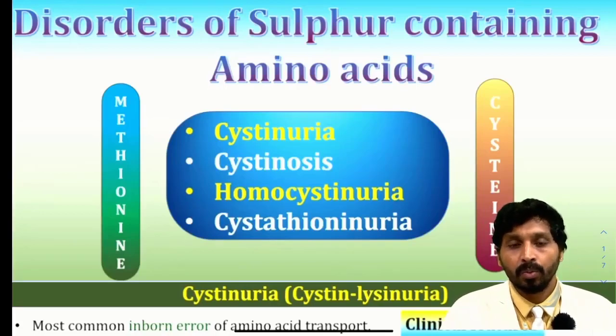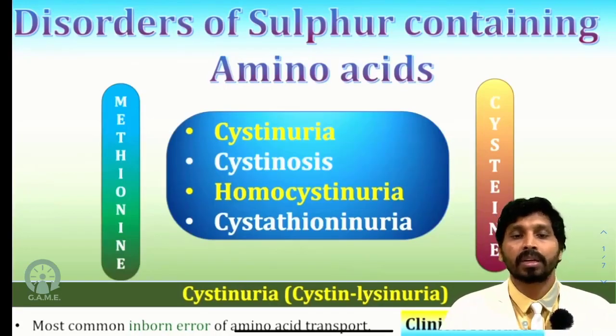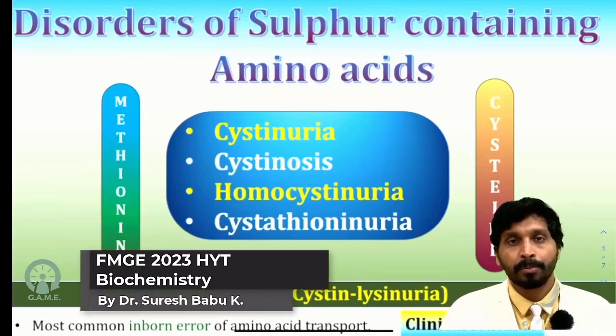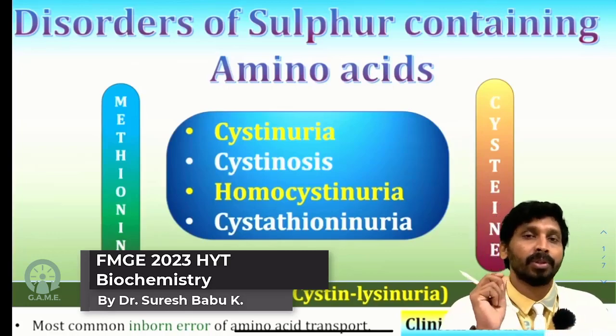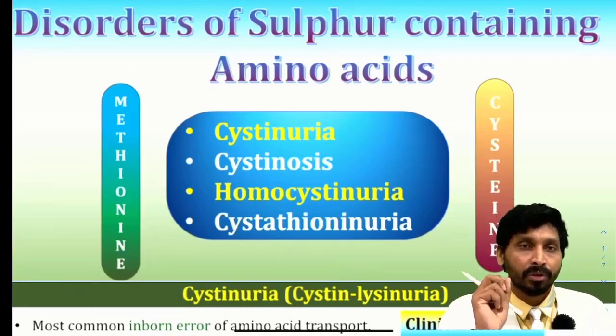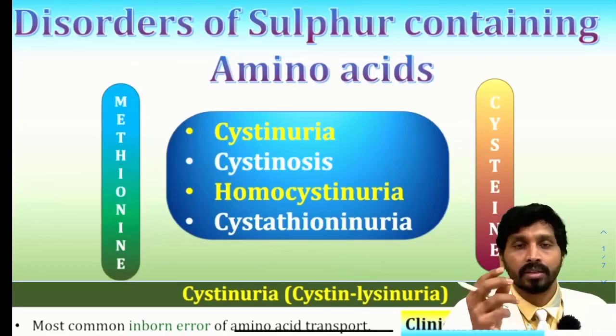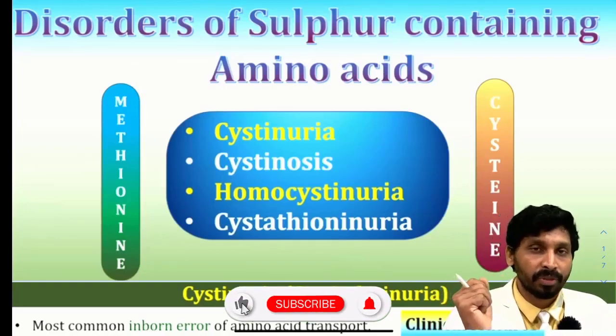So in this video, we will be talking about disorders related to the sulfur containing amino acids. We are all aware of what the sulfur containing amino acids present in proteins are. There are two sulfur containing amino acids, methionine and cysteine. Methionine is essential whereas cysteine is non-essential, because if you have methionine in the diet, cysteine can be automatically synthesized from methionine.